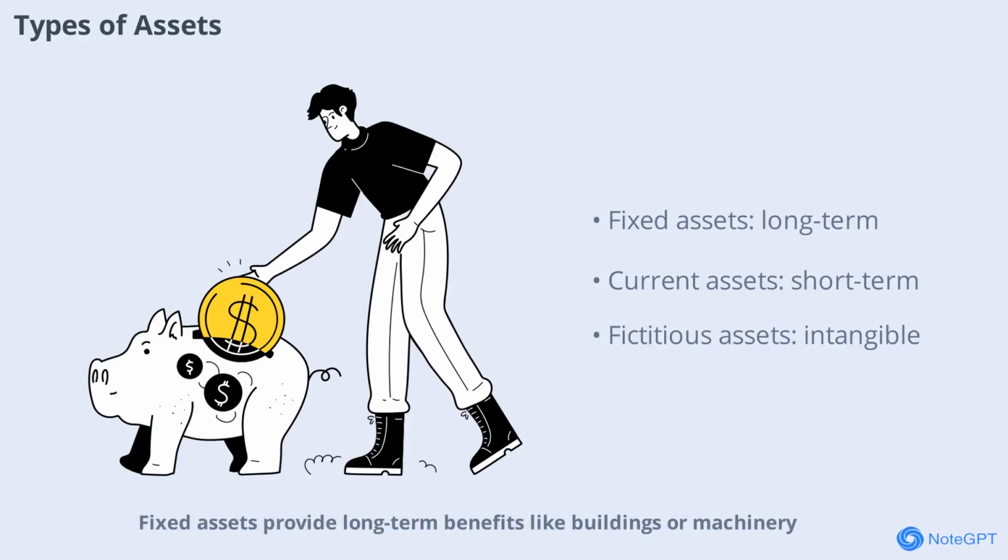Fixed assets provide long-term benefits like buildings or machinery. Current assets are easily converted to cash within a year, such as inventory or receivables. Fictitious assets are not tangible but are recorded for accounting purposes like deferred expenses. Proper classification aids in accurate financial reporting.